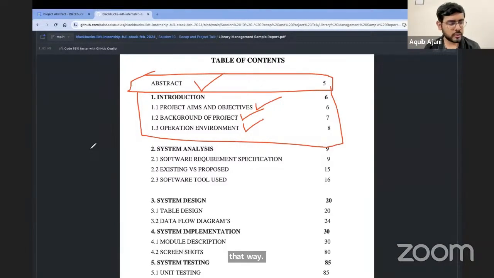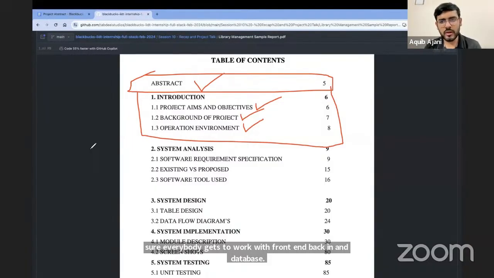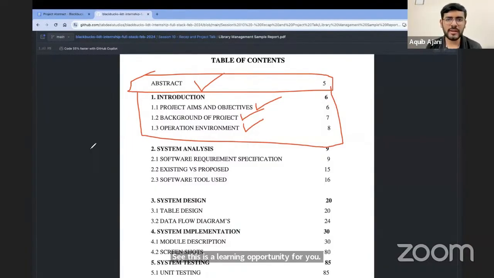Why? Because honestly, you will not be able to learn anything in that way, right? So make sure everybody contributes to the report, make sure everybody contributes to the code, and make sure everybody gets to work with front end, back end, and database. See, this is a learning opportunity for you, right? So try to make sure that you get to learn everything. You get to participate in everything.